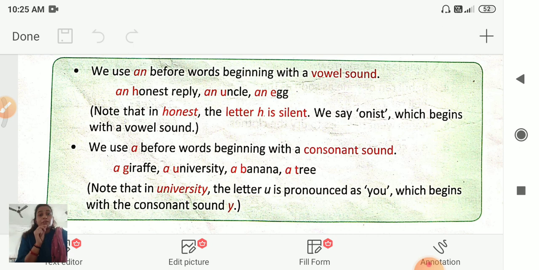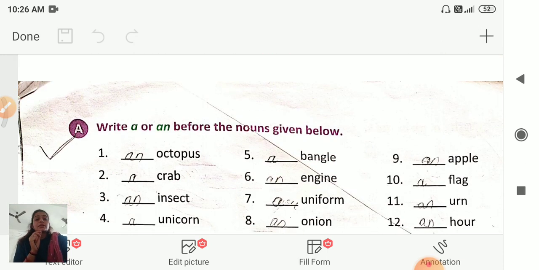Now, we use a before a word that begins with a consonant sound: a giraffe, a universe, a banana and a tree. Note that in university, the letter U is pronounced as 'yoo', which begins with the consonant sound Y. Okay, now the next.